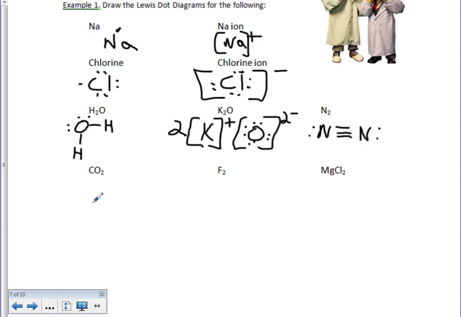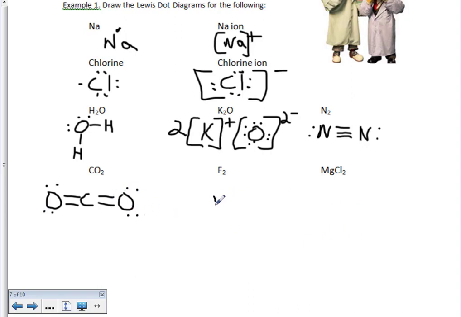Carbon dioxide, another one that I told you to memorize. Carbon we know has 4 valence electrons, making it very nice to be the central atom here, with 2 oxygens on each side. We know that oxygens want 2 valence electrons. So by sharing with the carbon here, we know that we're going to end up with a linear molecule, adding the missing pieces. So I already have 1, 2, 3, 4, 5, 6, 1, 2, 3, 4, 5, 6.